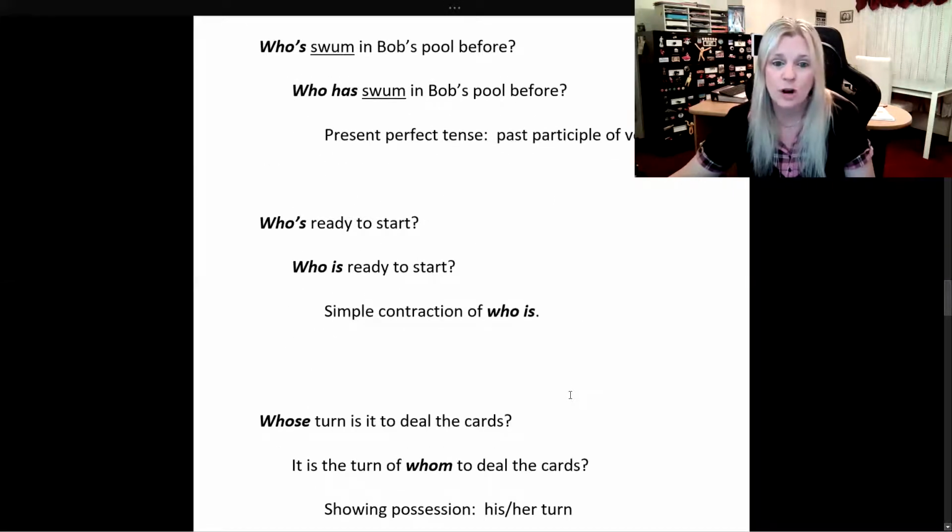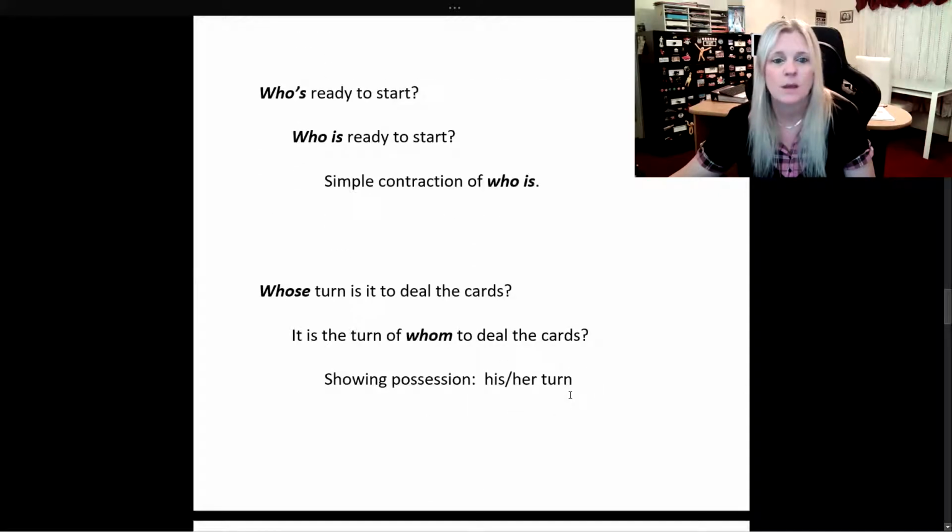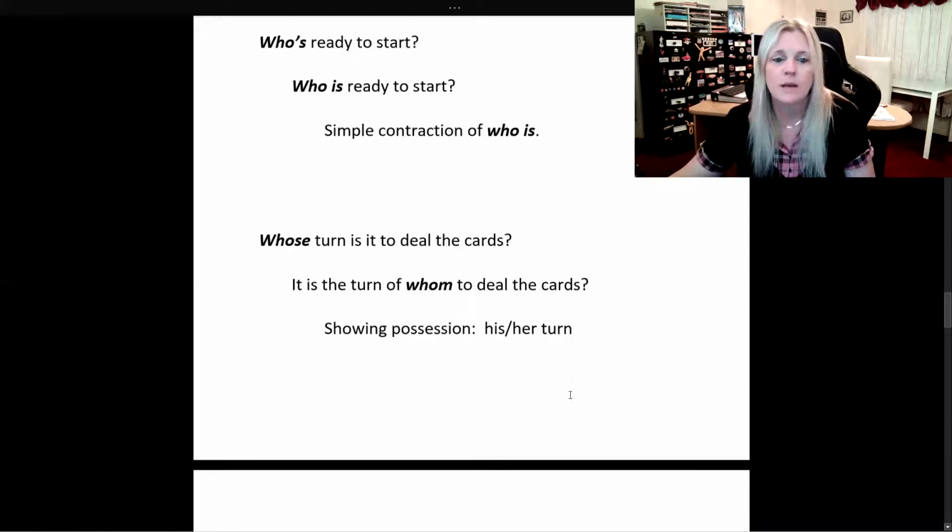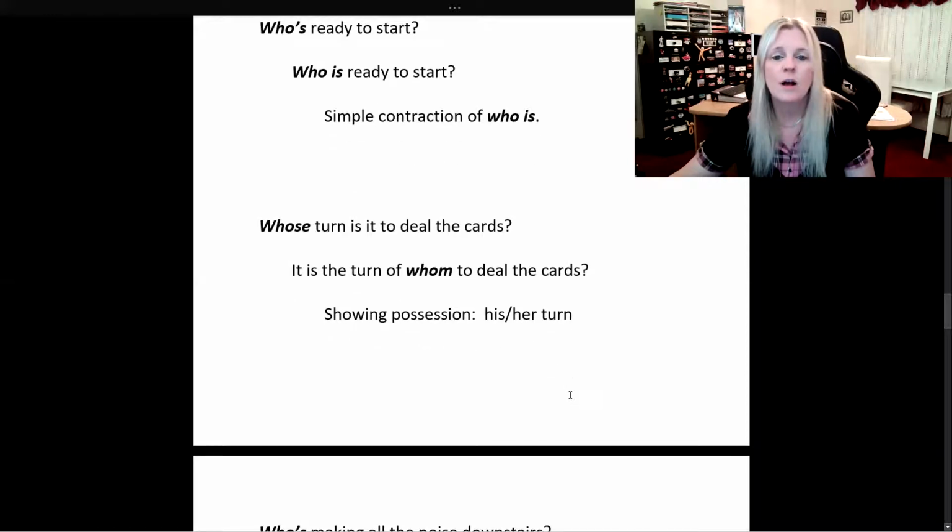Who's ready to start? Who is ready to start, which is a simple contraction of who is. Whose turn is it to deal the cards? It is the turn of whom to deal the cards, showing possession, his or her turn.